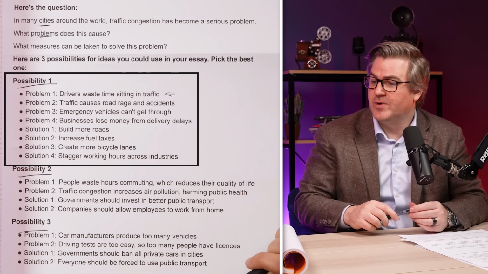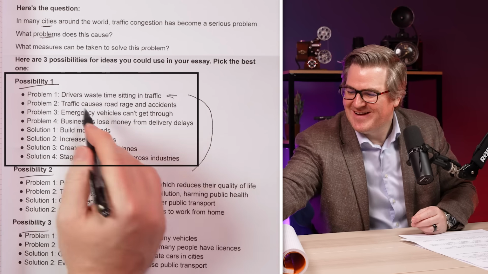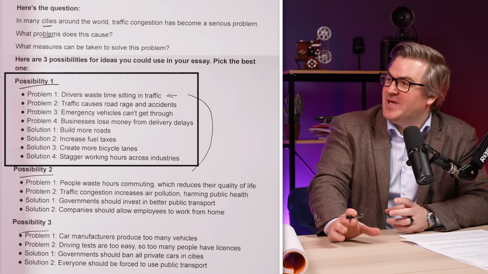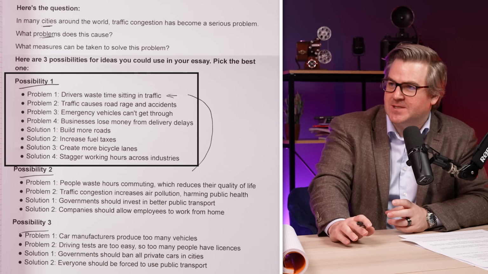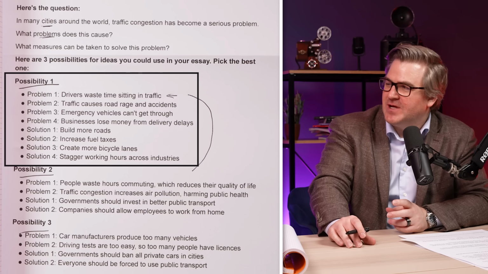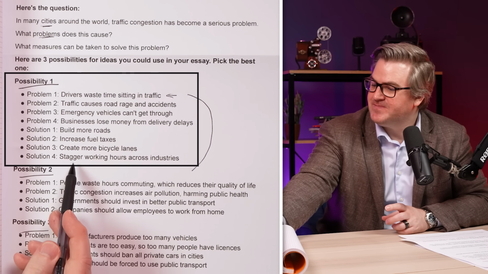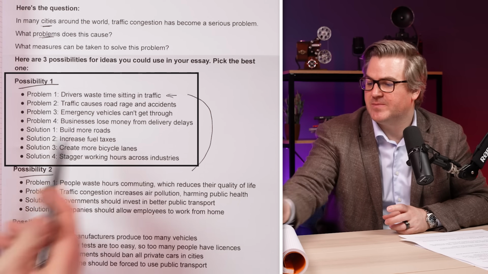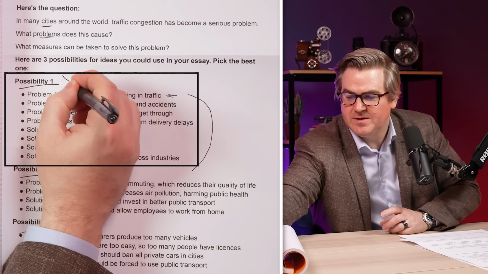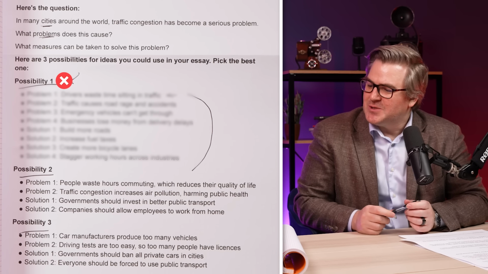That's definitely a good point. But the problem with this one is there's way too much. You will only have 40 minutes to write your essay. Your essay will be between, let's say, 260 and 300 words approximately. You just do not have enough time to write about all this. And if you did write about all this, you wouldn't be able to develop each idea. So that one is wrong for multiple reasons. Which other one do you think is wrong?